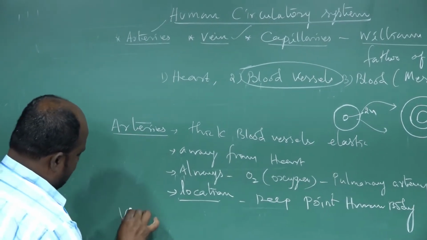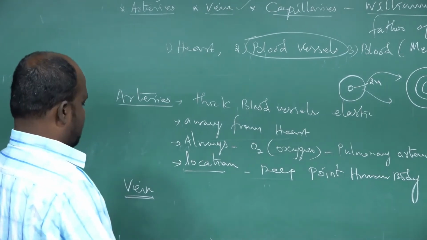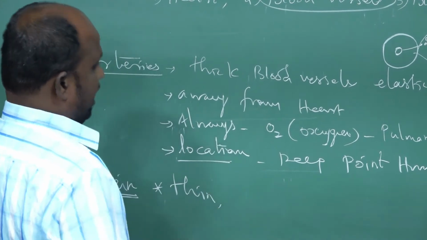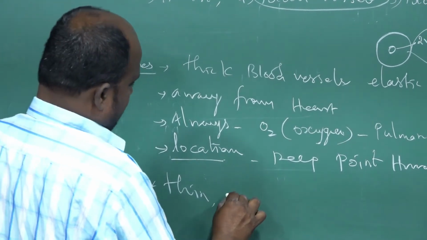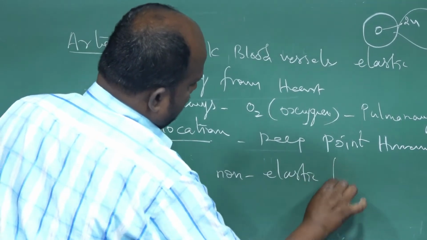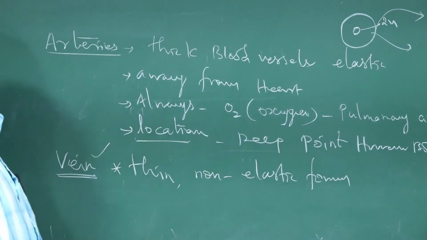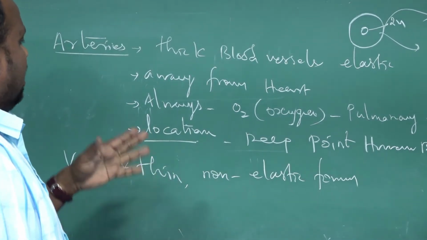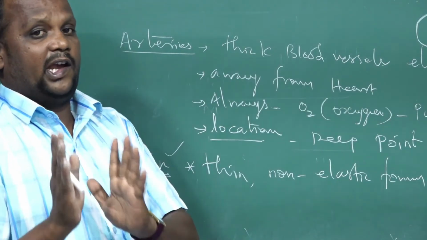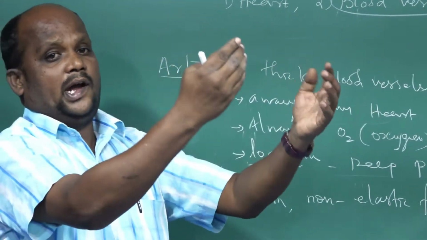I will take the next blood vessel. Vein blood vessel, what is the name? Vein blood vessel, that is a thin blood vessel. The second one is that it is of non-elastic form. Non-elastic form of blood vessel, which is the vein blood vessel. Next one, arteries are away from the heart. Understand? The vein blood vessel's main function is to transport the blood from various parts of the body organs to the heart.